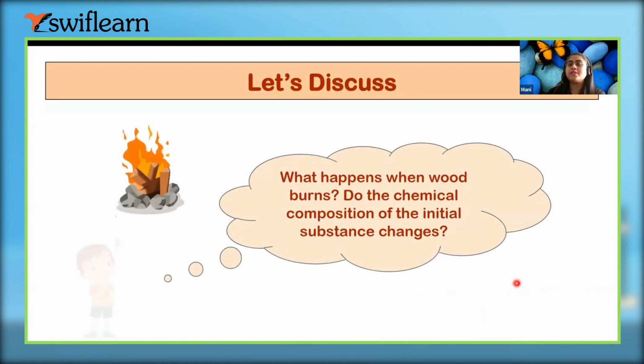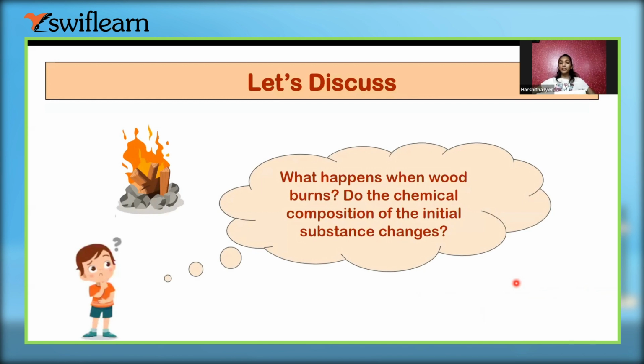So what happens when we burn the wood? Does the chemical composition of the initial substance change? Yes, it will change because it is in solid form and then it turns into gaseous form.